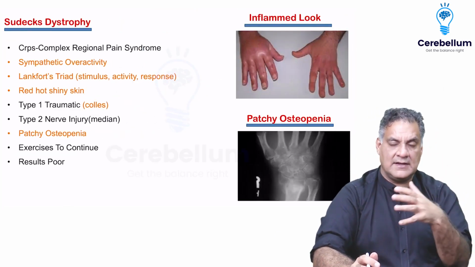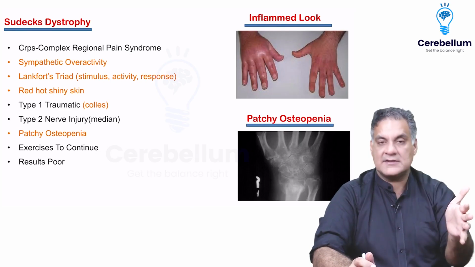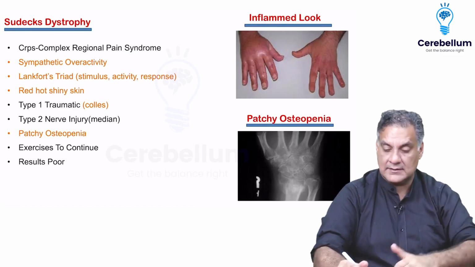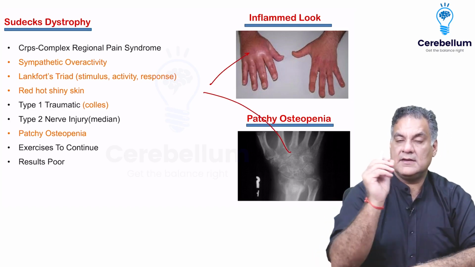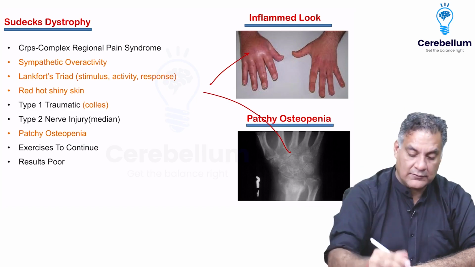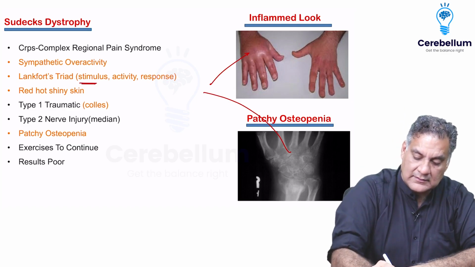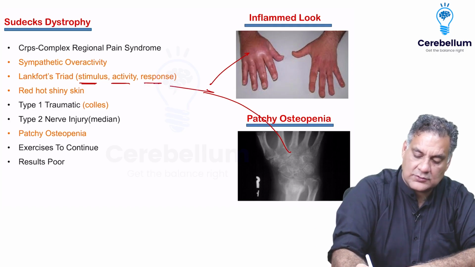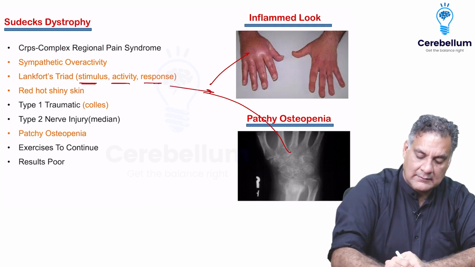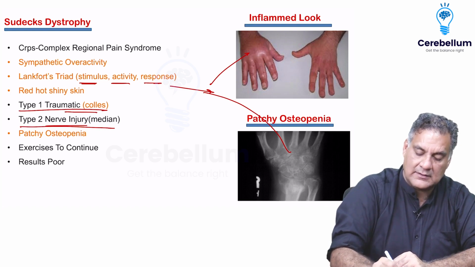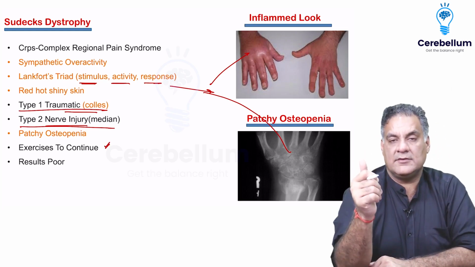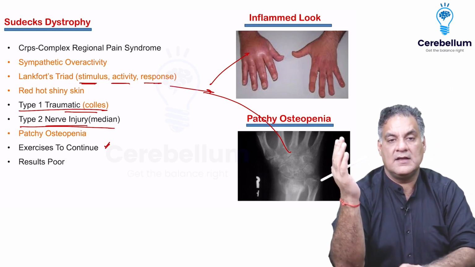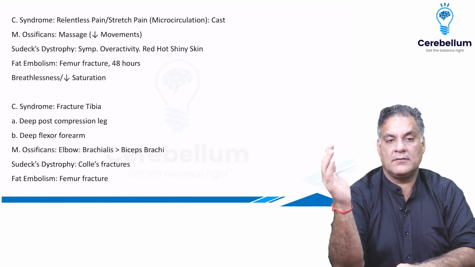M for myositis, M for massage. And then if you have a Colles fracture, the fracture unites with a sympathetic overactivity occurring, causing red hot shiny skin or patchy osteopenia. There is a triad called the Langfors triad, the trauma, the sympathetic activity and the response as shown here, right? It can be two types. One is after trauma, that is Colles, or type 2, the nerve injury, the median nerve, called causalgia. Treatment is continuous exercises. Whether it's compartment syndrome or myositis or Sudeck's, the results are always going to be poor.